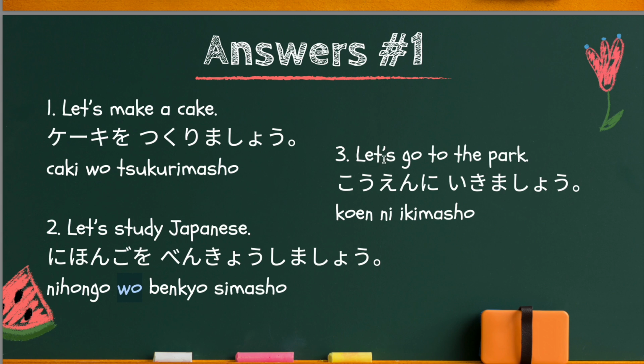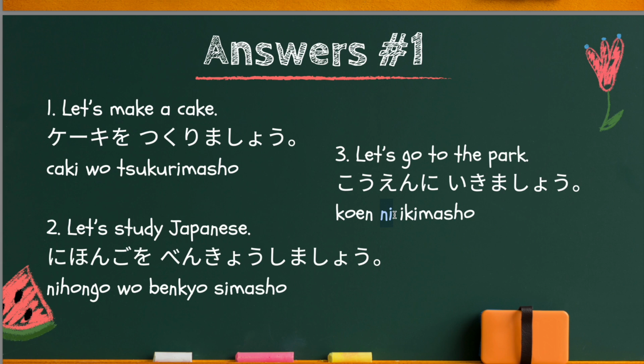Third one, let's go to the park. 公園に行きましょう. To go originally is 行きます. So, drop mas off. The remaining part, the mas stem, is 行き. Together, let's go. And park, 公園, is your direction. Therefore, you have to use the ni particle instead of wo.